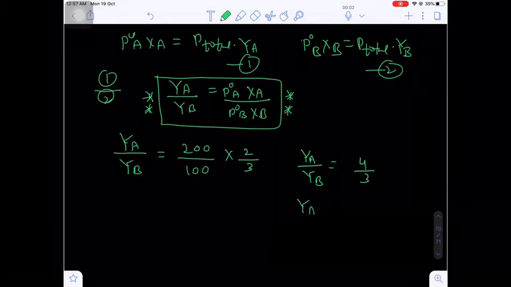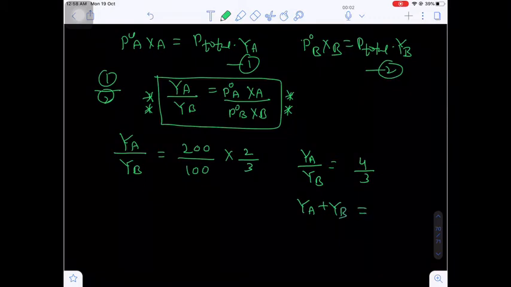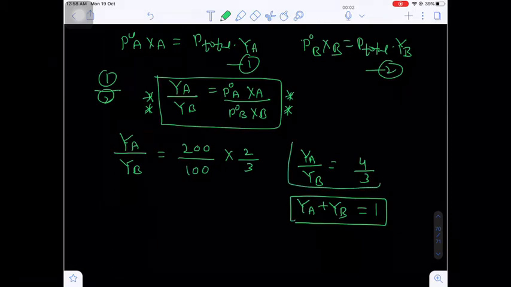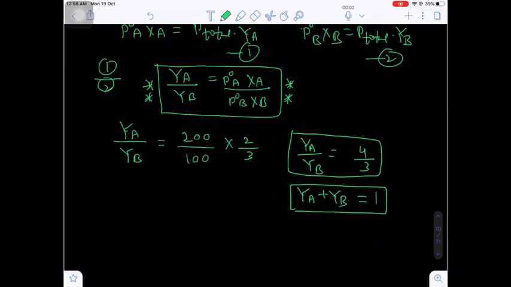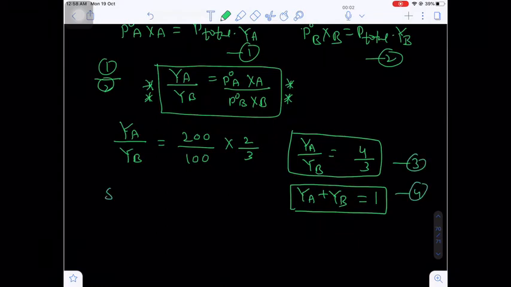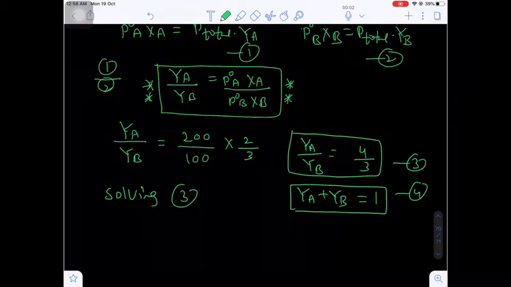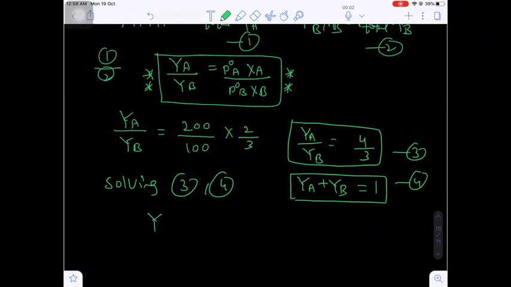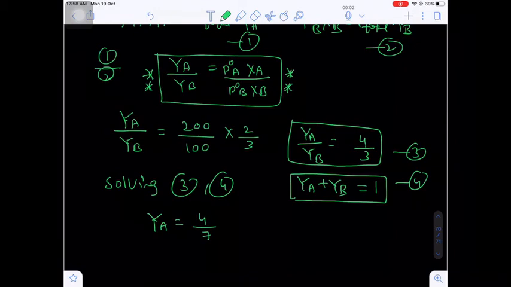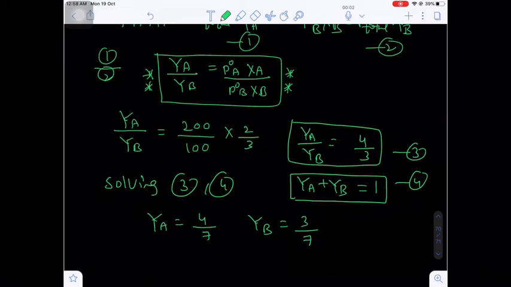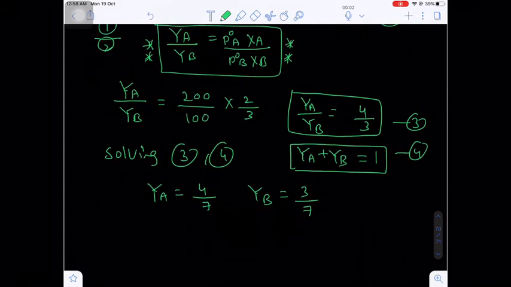And one more relation we know, the sum of the mole fractions of components in the vapor phase, that is YA and YB. So YA plus YB equal to what? 1. And YA by YB equal to 4 by 3. So YA, YB are two unknowns, and we have two linear equations. Let's suppose this is equation 3 and equation 4. Solving equation 3 and equation 4, finally you will get YA equal to 4 upon 7 and YB equal to 3 upon 7. So this is the composition of the first vapor bubble. Are you getting my point?